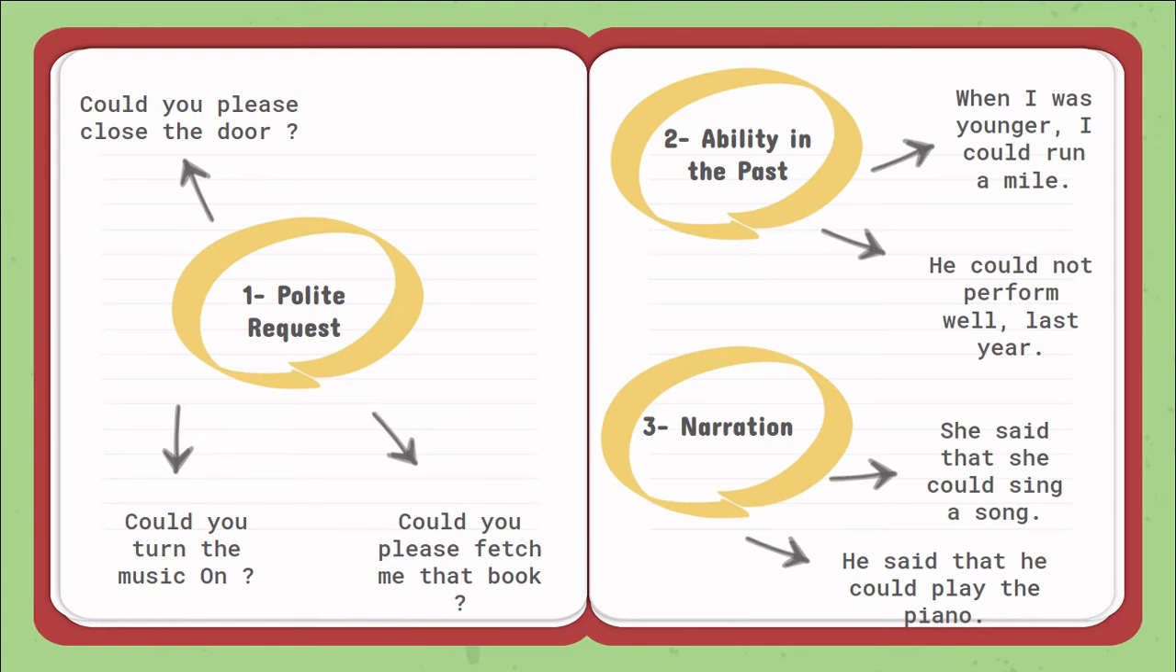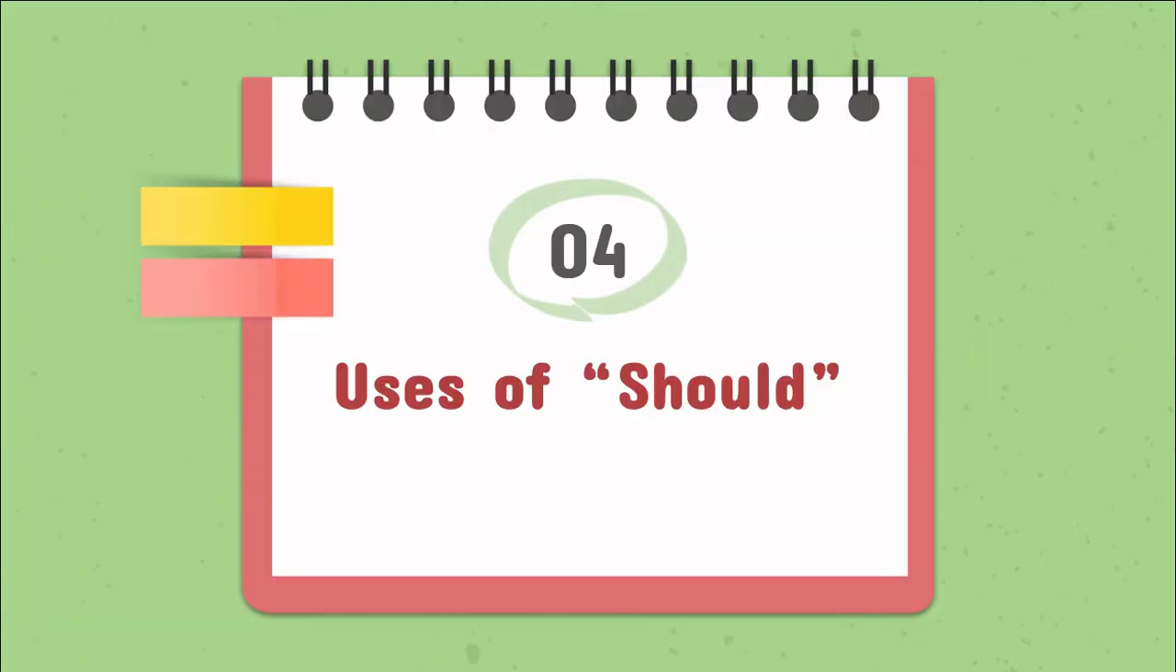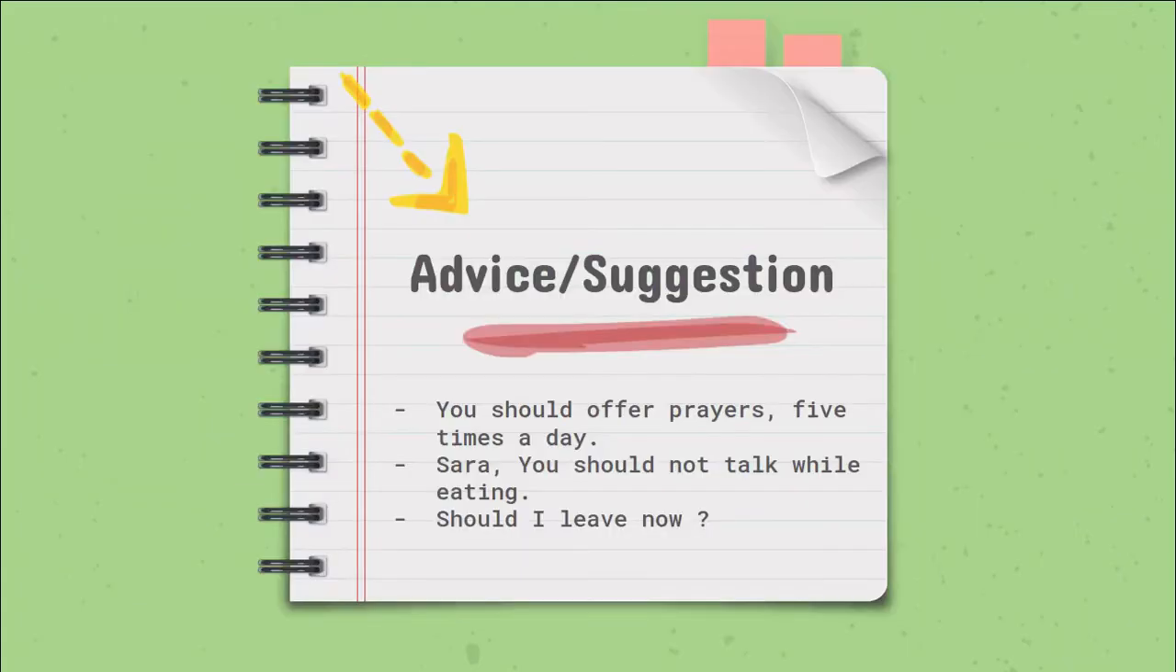Come to the next modal verb, which is should. Should is used to advise and for suggestions. Take these sentences. We should offer prayers 5 times a day. Sarah should not talk while eating. Should I leave now?